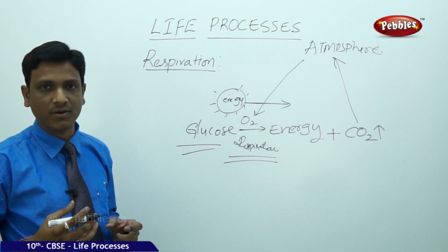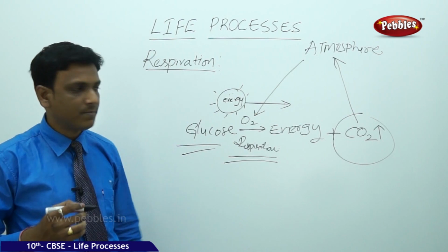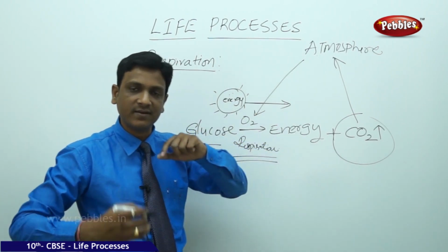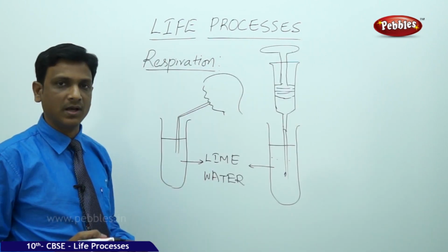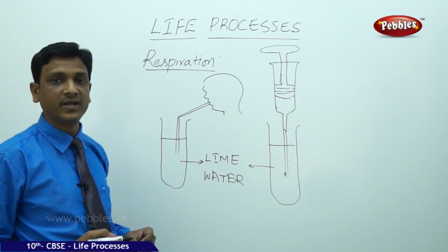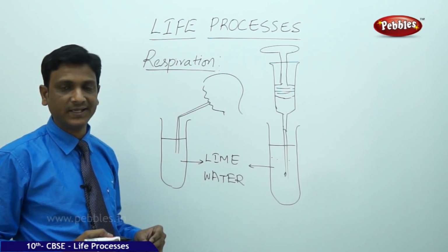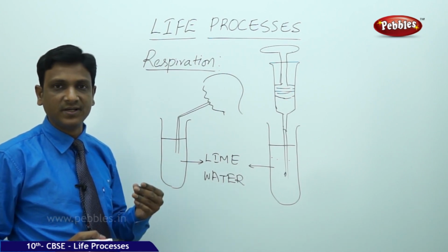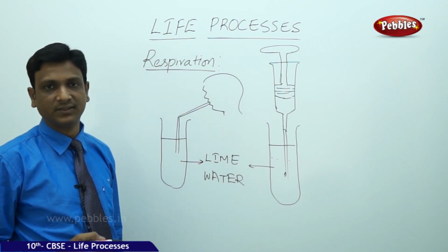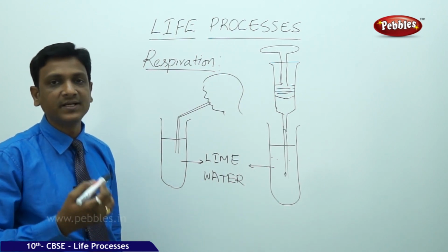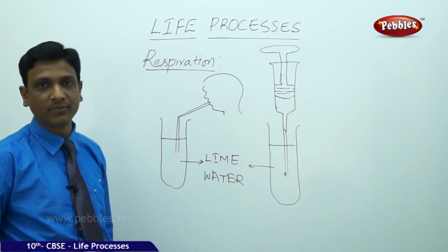This is achieved by breathing. So when respiration is going on, which gas is released? Carbon dioxide is released. We can prove this with the help of an activity. Let us see an activity by which we can prove that carbon dioxide is released during respiration, or that the gas present in the air which we exhale is carbon dioxide. Whatever air we are exhaling contains carbon dioxide. From where is it coming? It is generated in the process of respiration.